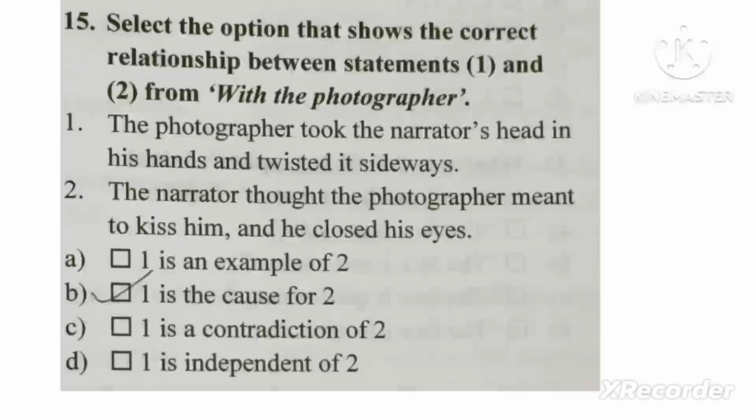Now question number 15, we are given two sentences here, and we have to figure out the dependency of the sentences. So here the first sentence says the photographer took the narrator's head in his hands and twisted sideways, right? Just recently we have discussed this. And then the second sentence says the narrator thought the photographer meant to kiss him and he closed his eyes. So it is crystal clear that one is the cause for two. That means why did the narrator think that the photographer wanted to kiss him? Because the photographer asked him to twist his head.